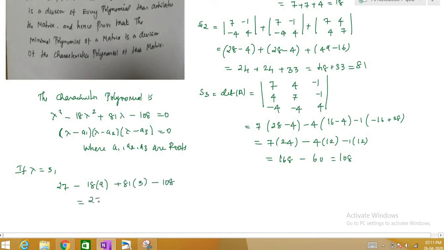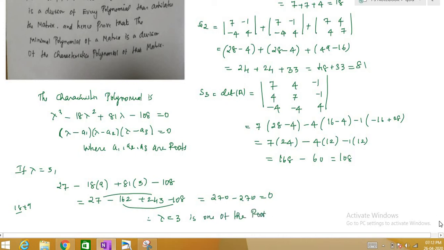So this will be 27 minus 18 into 9, this is 162, and this is 243 minus 108. If I add 243 plus 27, this is 270, and then you will have minus 270, which is equal to 0.